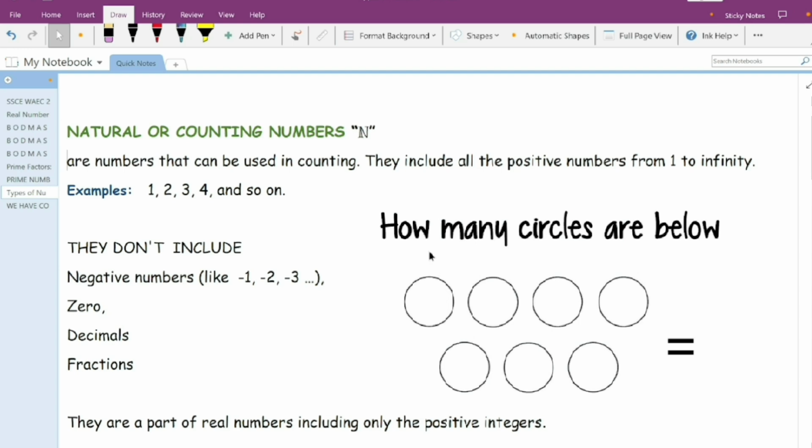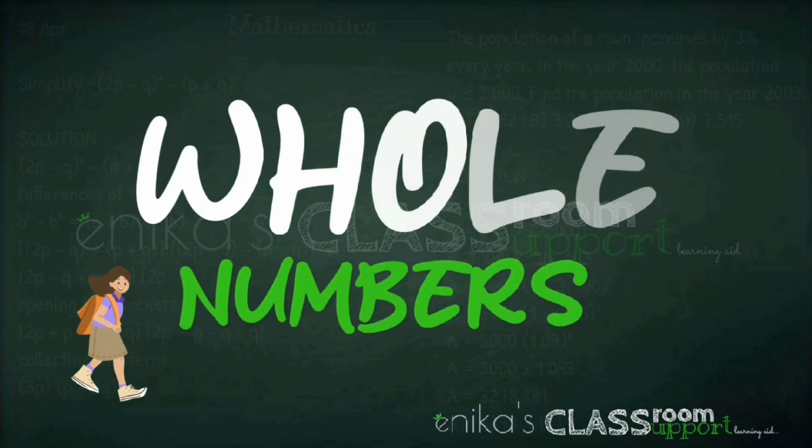It's like this question: how many circles are below? You count 1, 2, 3, 4, 5, 6, 7. Now there are 7 circles here. You don't count from 0, 1, 2, 3, and you don't count from -1, -2, hence the name counting numbers. So natural numbers start from 1 up to infinity.